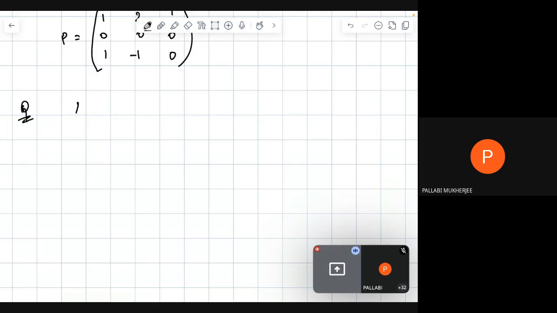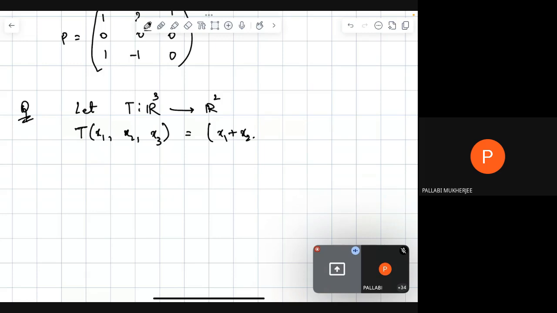So let T be a linear transformation from R3 to R2, which is defined by T of x1, x2, x3 is equal to x1 plus x2, 2x3 minus x1. Okay, so now let A be the matrix representation of T with respect to the ordered basis beta 1.